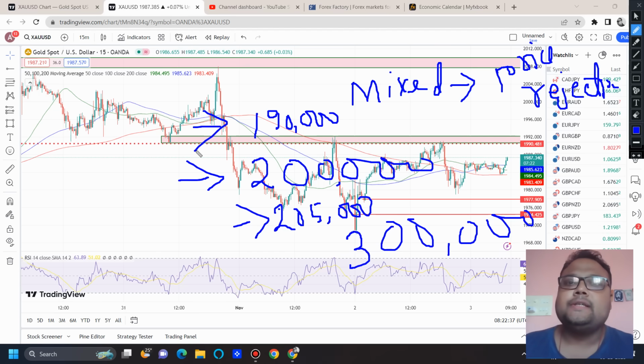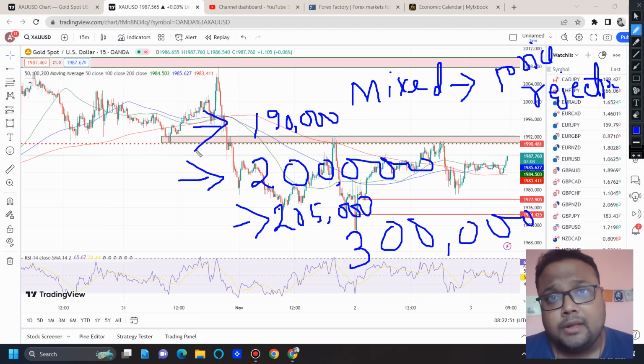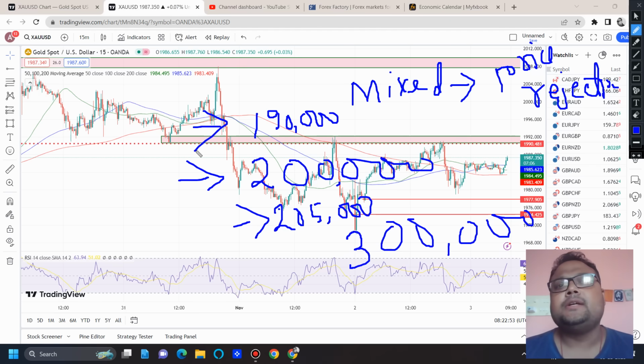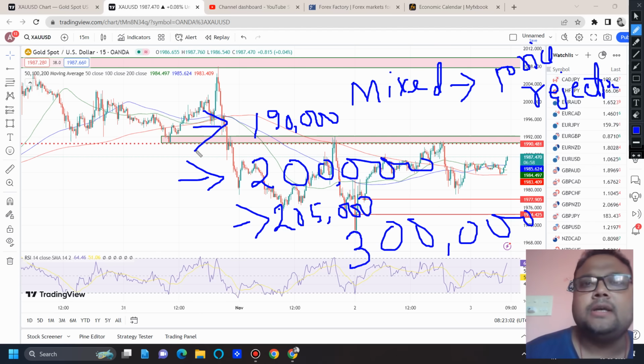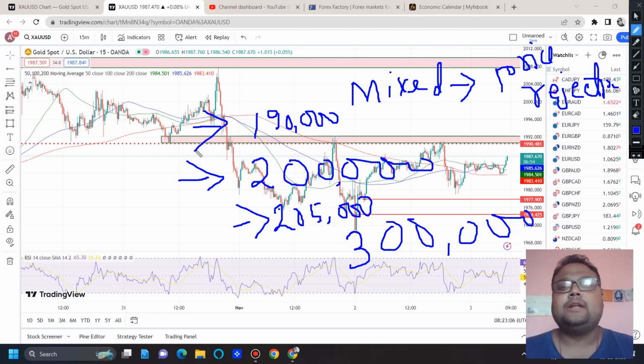Price rejections are very notorious because they trap thousands of traders. So scalping is a better strategy in case of mixed news, if you really want to trade. Otherwise, I always tell people, especially beginners, that you can observe the market because it is also essential to know how the market reacts at the time of news. But try to stay away. So it depends on you. Follow proper risk management. That's all I'll say.